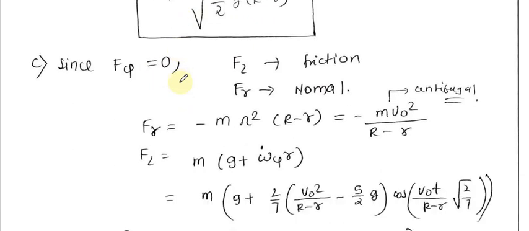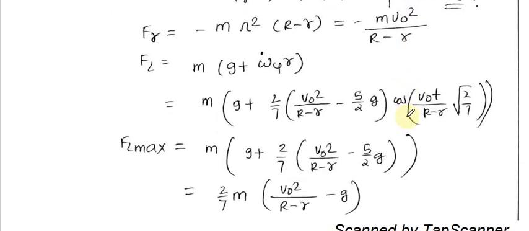Okay, so now since I know that the horizontal friction is 0, fz is the friction and fr is the normal reaction. Now by simpler modifications of fr using m a r and using all the simpler modifications by the equations that have been used above, we can arrive at an equation which is minus m v naught square by r minus r. And you can also say that is some sort of effective centrifugal force. Okay, so now I can just say that fz is equal to the same equation. Now I know psi, then I also know omega dot psi. Just differentiate the omega psi equation.